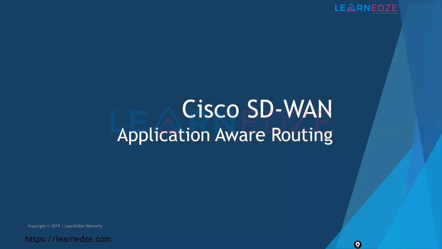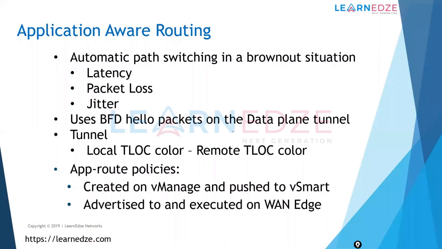Okay, so coming to our focus point today, Cisco SD-WAN application aware routing. So what exactly is application aware routing providing to us? If you look at application aware routing, it is providing us dynamic path switching in a brownout situation. Till now, in every organization, if it is a blackout, that means that particular path is completely down.